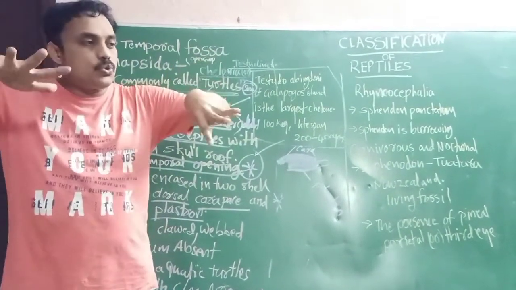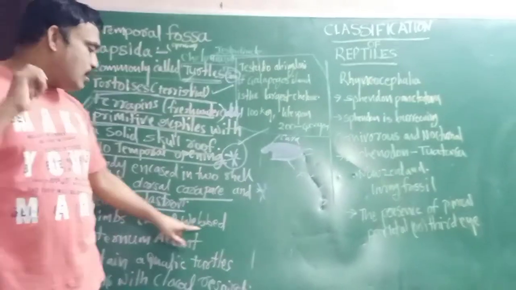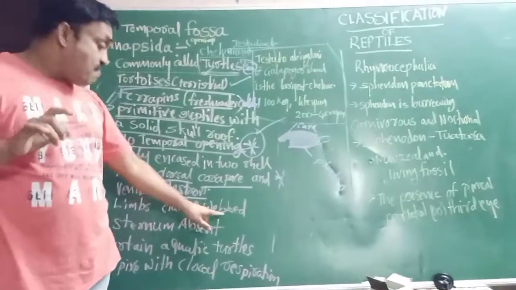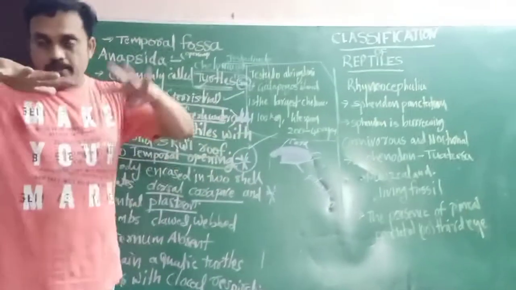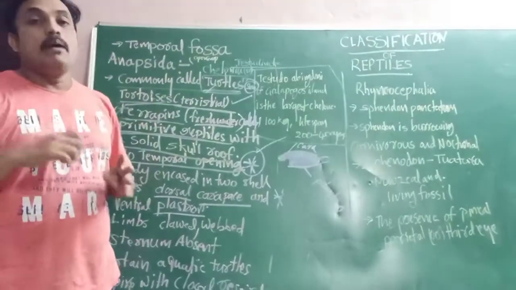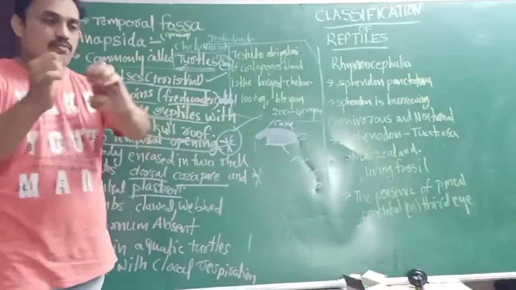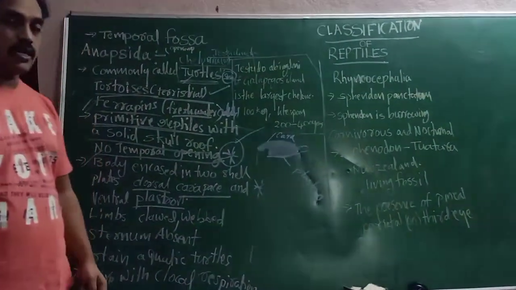Webbed means suitable for swimming. The limbs are clawed and webbed, which makes swimming easy. These paddle-like structures are especially observed in the limbs of these organisms.